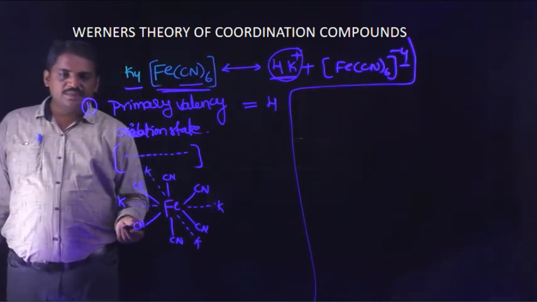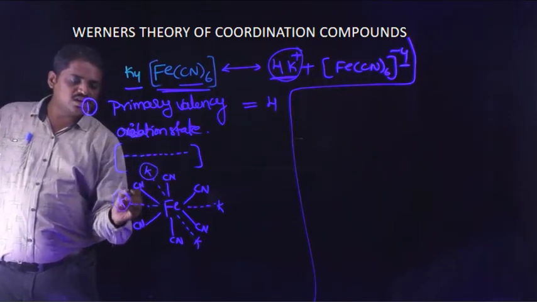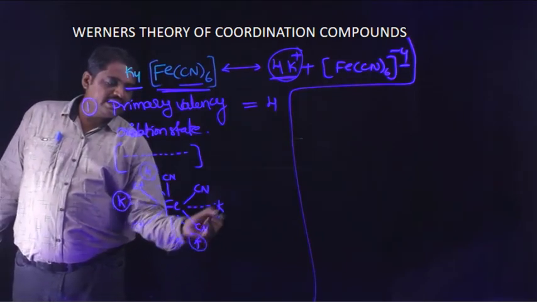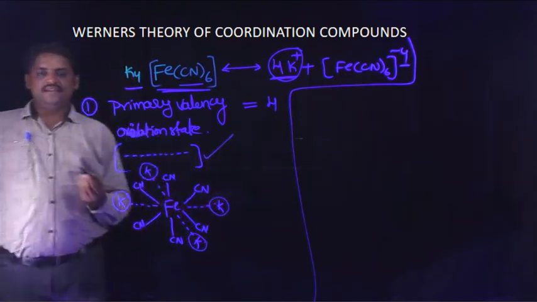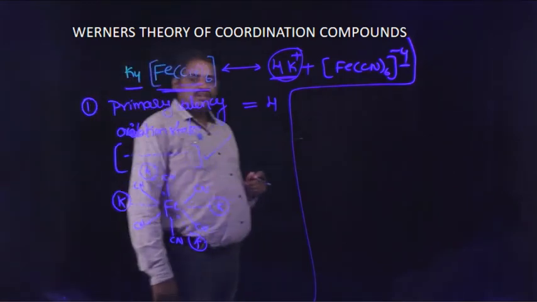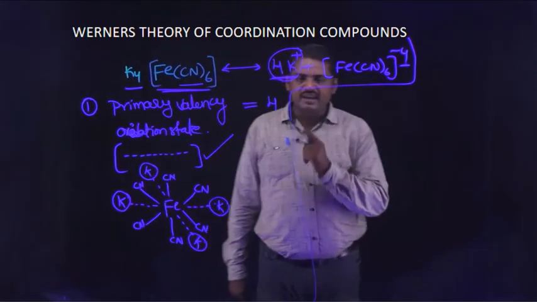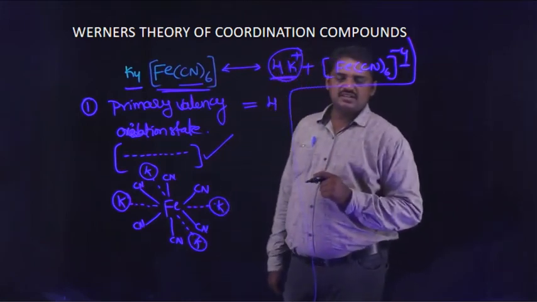In this complex, these positively charged ions are indicated by dotted lines. That is known as primary valency.